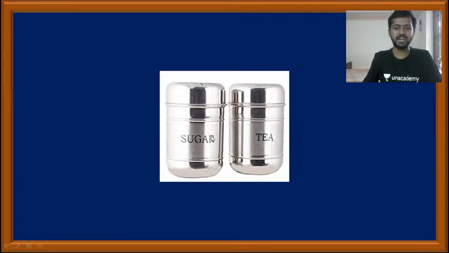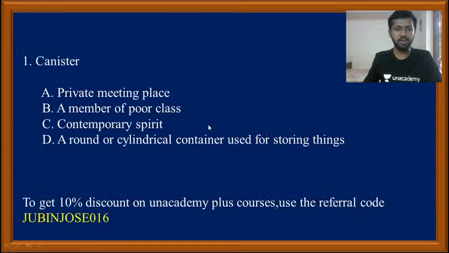Let it be some utensils in your kitchen, let it be sugar or tea. You will be storing this sugar and tea in some kind of round or cylindrical container. Such a thing is known as a canister.